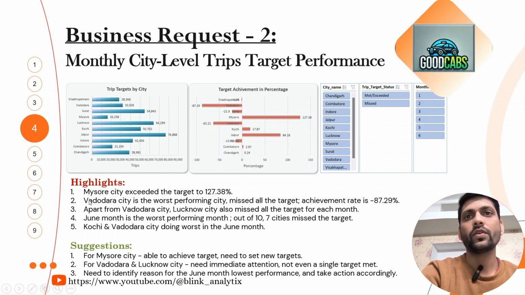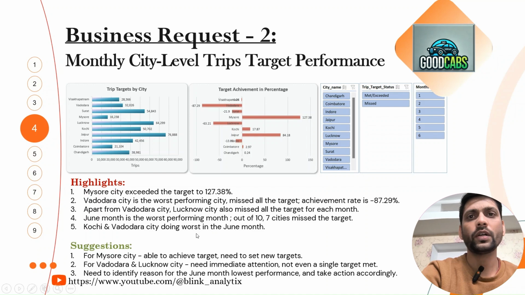Next highlight is Vadodara city is the lowest performing city, missed all the targets, achievement rate is minus 87.29%, which is the highest shortfall here. Apart from Vadodara city, Lucknow city also missed the target for each month. June month is the worst performing month. Out of 10, 7 cities missed the target. We have analyzed this data month wise also, and we have found that June is the worst performing month. Kochi and Vadodara city did worst in the June month.